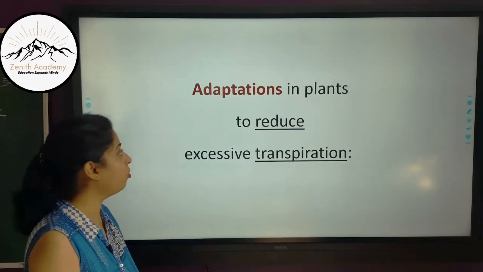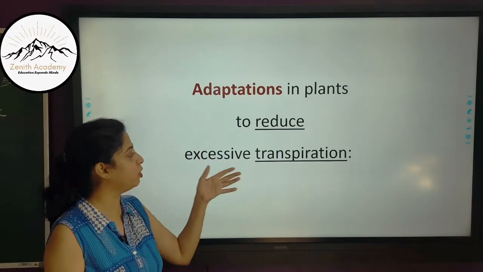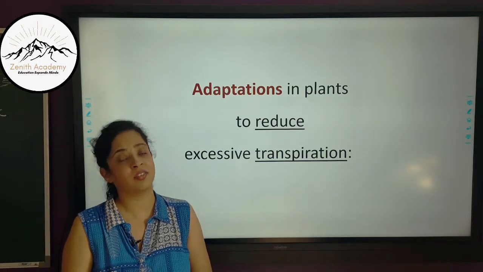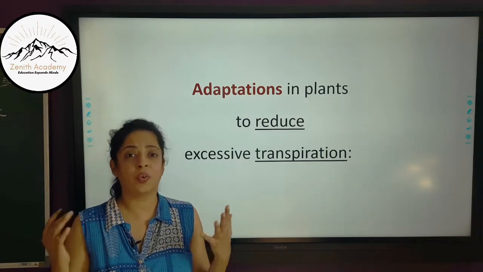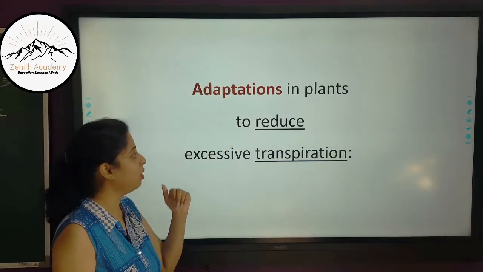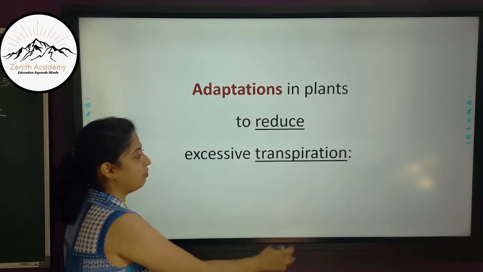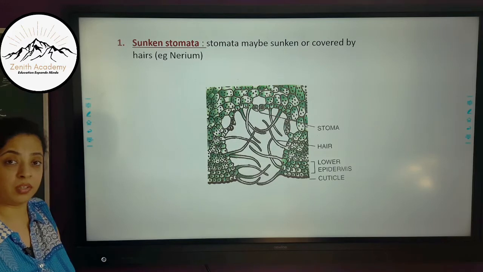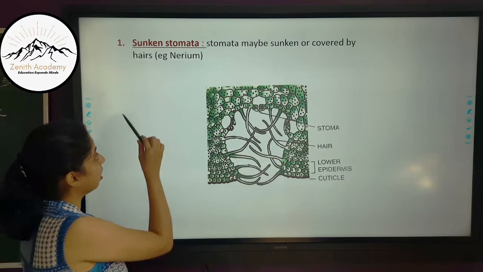Now let's talk about the adaptations in plants to reduce excessive transpiration. Many plants, especially the plants thriving in desert areas or dry climates, have some adaptations so as to reduce excessive transpiration. So first is sunken stomata. The first adaptation in such plants is sunken stomata.